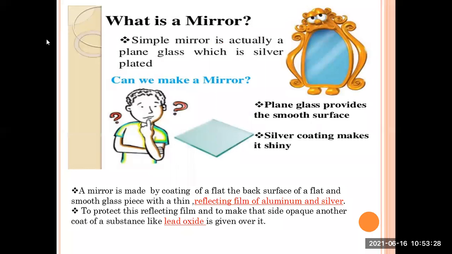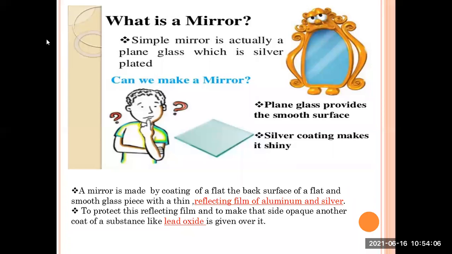So now we will study a very interesting object which we use in our daily life, and that is the mirror. We can't live without a mirror because we have to see ourselves in it. So what is this mirror which we have at our homes? It is a simple mirror, which is actually a plain glass that is silver plated. It is nothing but a plain glass with a silver plating at its back end.